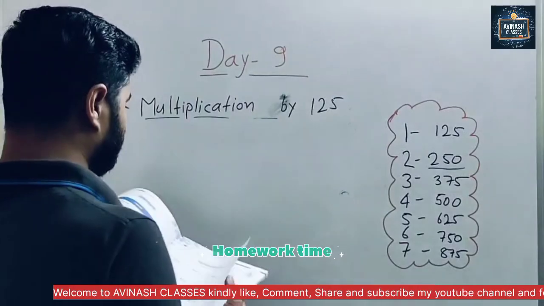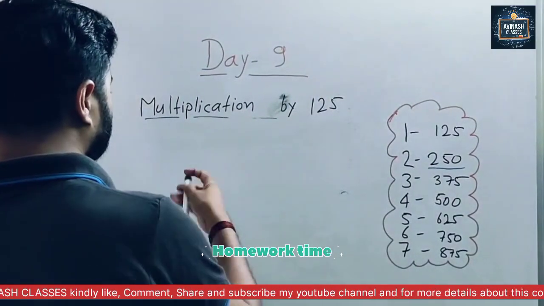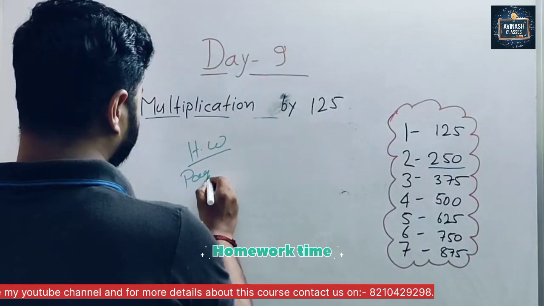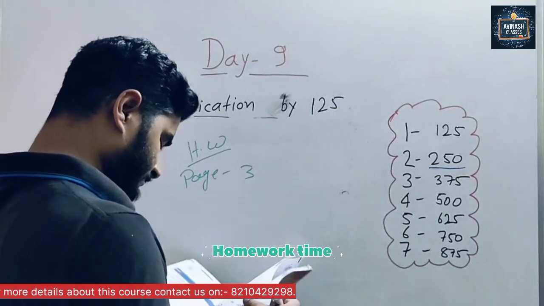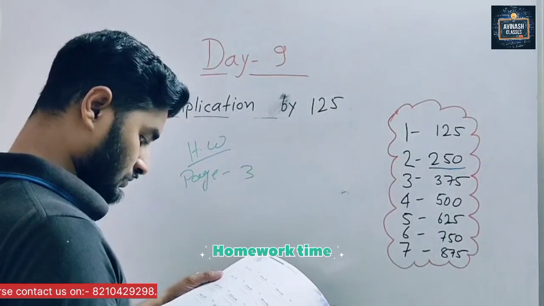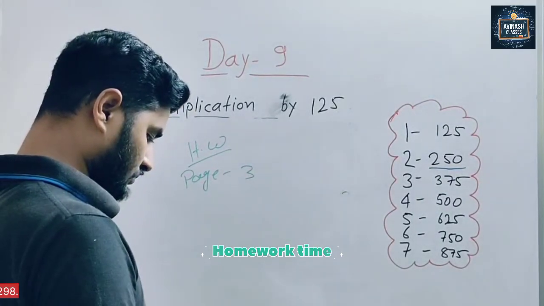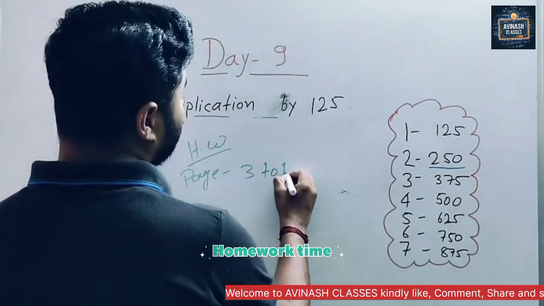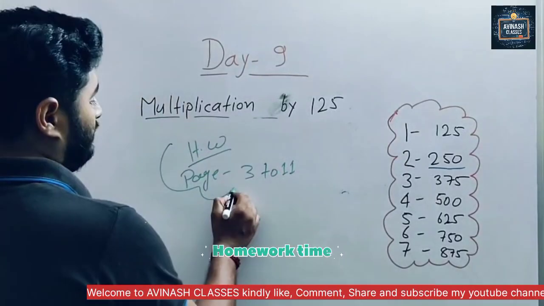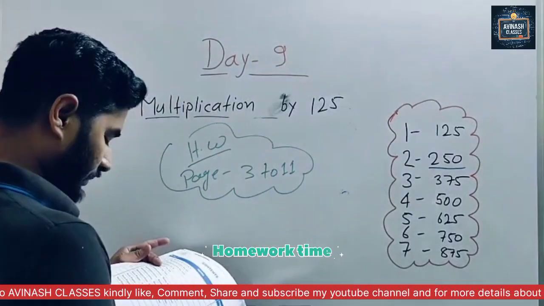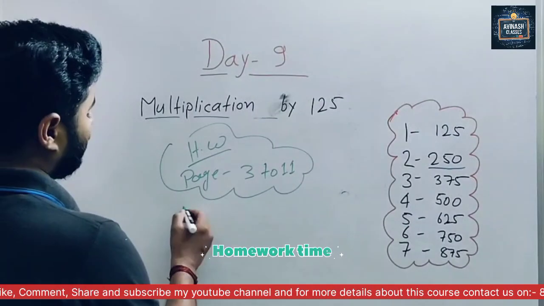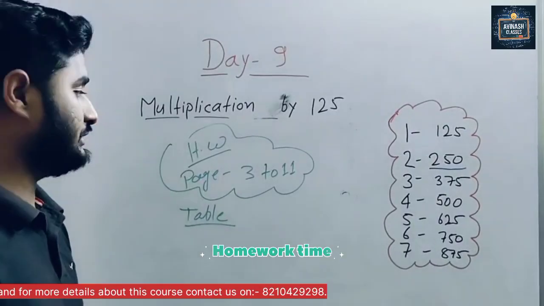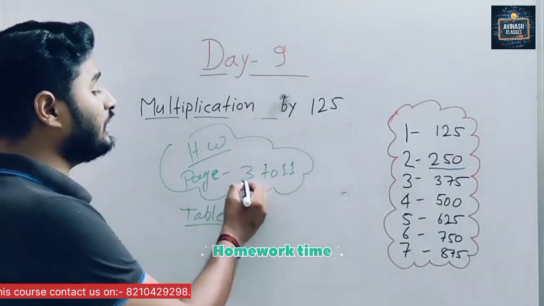We write here homework: page 3 to 11. I know it's more, but please work hard. And practice the table; below that, we have to practice the table also. So the table part we also have to consider. Please complete page number 3 to 10.